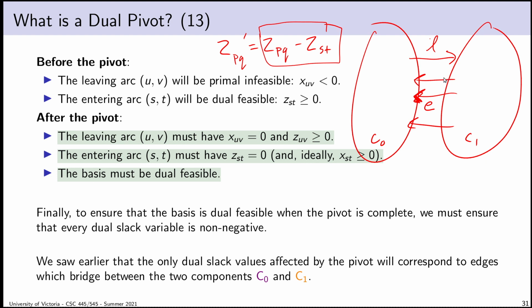And if you stare at it for a minute, you might notice what that seems to be telling me is I choose my entering arc to have the opposite direction of the leaving arc, but among all arcs with that property, it should have the smallest dual slack value. So there's no way that the dual slack value of the entering arc is bigger than any of the arcs parallel to it. And so maybe we can see already, the slides are now going to go through this in a couple of different ways. We're going to see already how we can now narrow down our choices of entering arc using all of these properties.